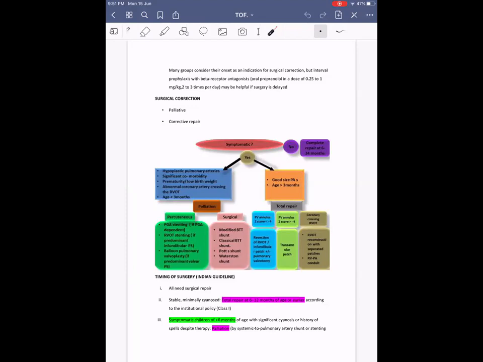And secondly, they tell this iron-rich food they start having after 2 years. However, now I think iron tablets and iron syrups they give as a supplement if they are diagnosed early. But from the dietary point of view, they won't be having much iron-rich food at the age less than 2 years.